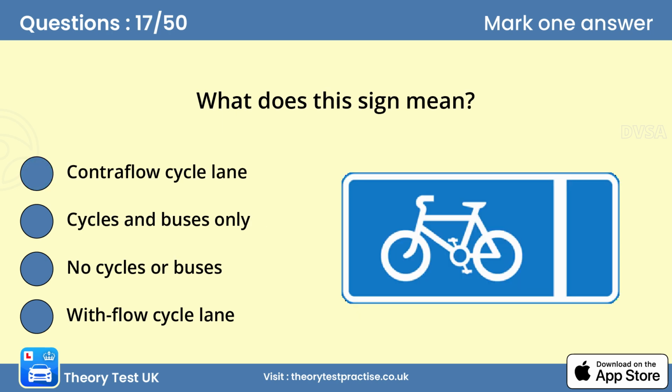Question 17. What does this sign mean? D. With flow cycle lane. Usually, a picture of a cycle will also be painted on the road, and sometimes the lane will have a different colored surface. Leave these areas clear for cyclists and don't pass too closely when you overtake.